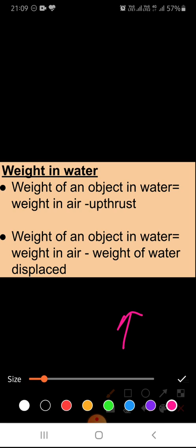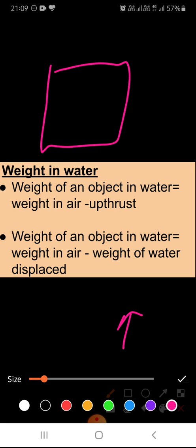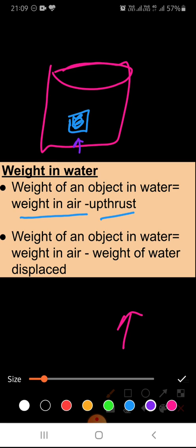So if this is an object, if this is water, and inside this water there is a wooden block, and if I have to find the weight of this wooden object inside the water, what I'll do is subtract from its actual weight. Weight in air means the actual weight it is having, minus the upthrust. Upthrust means the upward force that water is exerting on this wooden block. So I'll get its weight in water.